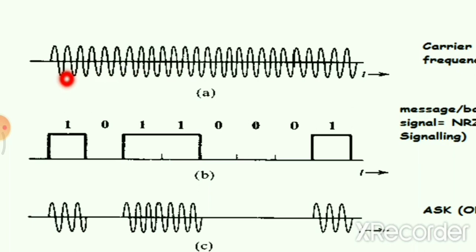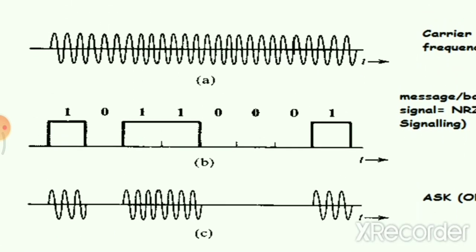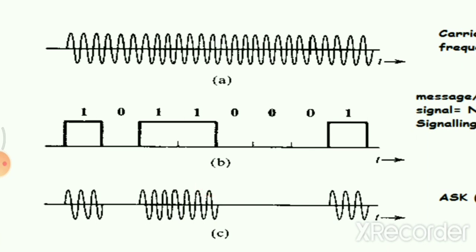On the top, you have a very high frequency sinusoid and this is going to act like a carrier signal. When you combine both, part A and part B, you end up getting the signal in part C of the figure. This is basically ASK. Now if you notice here, whenever you have information as bit 1, you get the presence of the carrier signal, and whenever you have bit 0, you get the absence of the carrier signal. This is the essence of overall ASK. Pictorially, based on the information: if information is bit 1, the carrier signal is there; if information is bit 0, the carrier signal is not there.